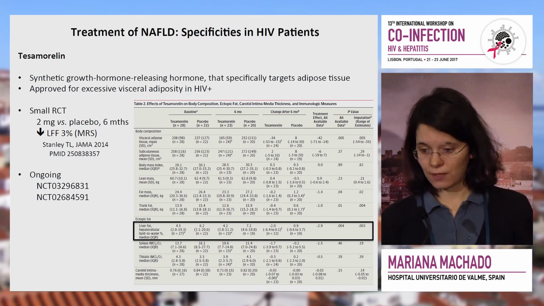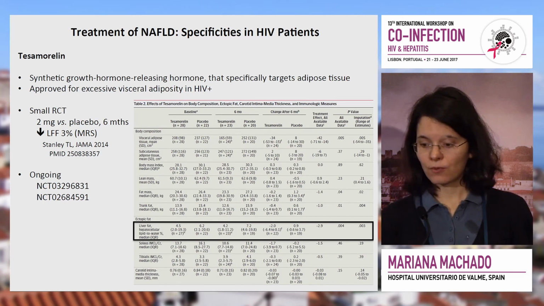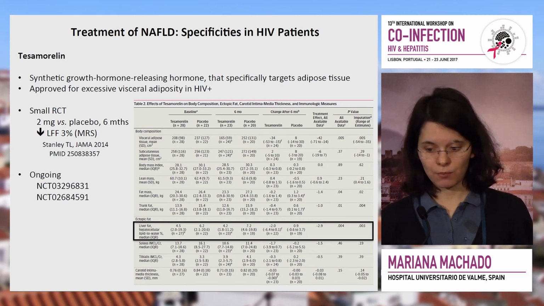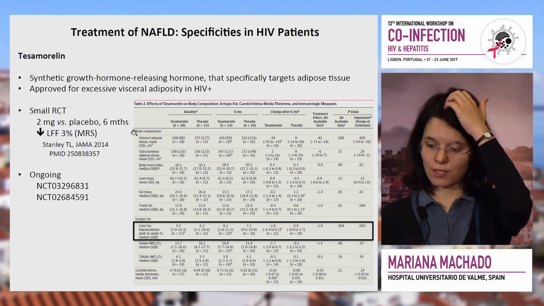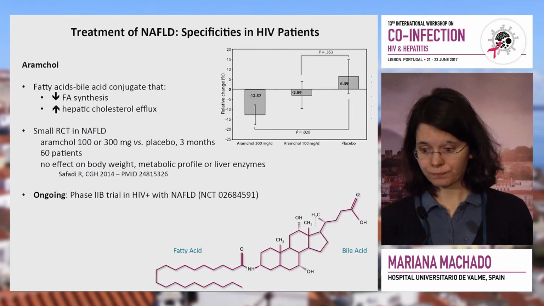One of them is tesamorelin, which is a synthetic growth hormone releasing hormone that specifically targets the adipose tissue, and it's already approved for excessive visceral adiposity in HIV. There is a very small study in which they gave 6 months of this drug, and they did find a decrease in liver fat content. And there are 2 studies in HIV patients with NAFLD ongoing right now.